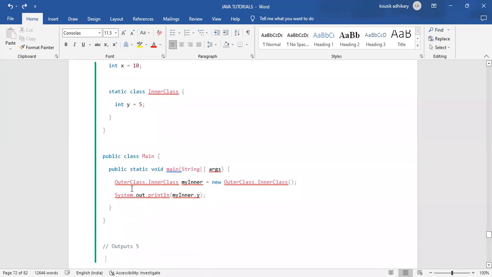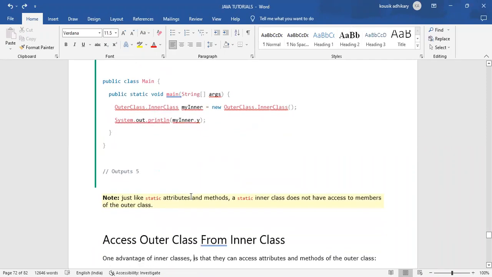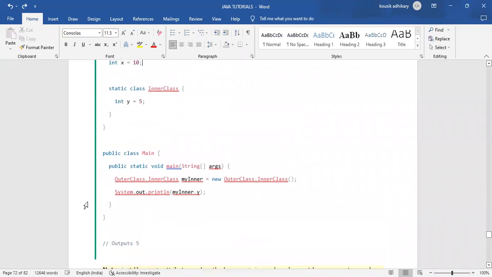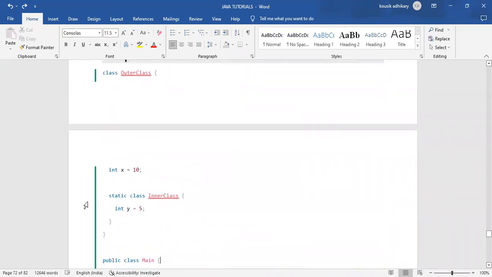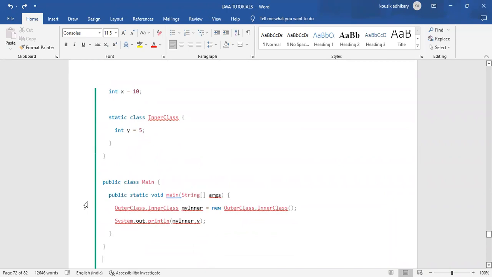We have created outer class dot inner class, that is, we have created an object of that inner class, and System.out.println my inner dot y. The output will be just like static attributes and methods. A static inner class does not have access to members of the outer class. This is a simple example of a static class. Do you need to note it down, or should I go to the next example?